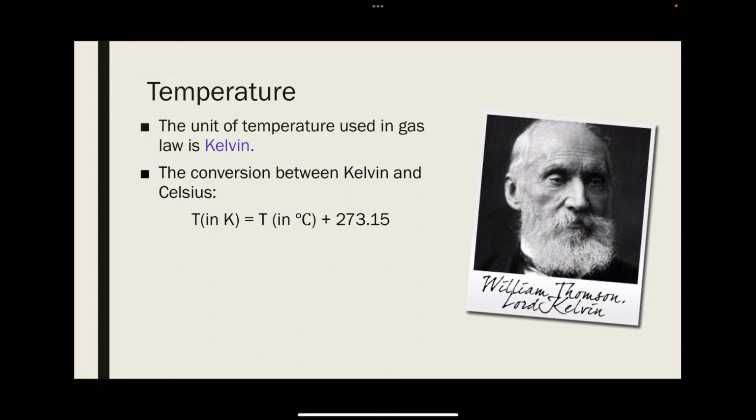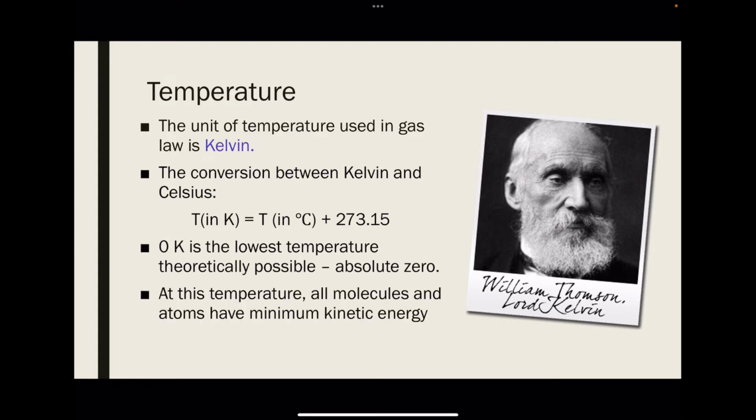At 25 degrees, the temperature in Kelvin scale instead is 298.15 K. The reason we call it absolute zero is because at this temperature, all molecules and atoms have minimum kinetic energy. So basically, all particles stop moving.